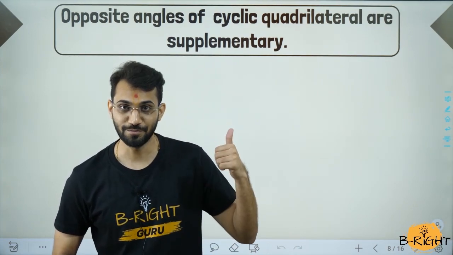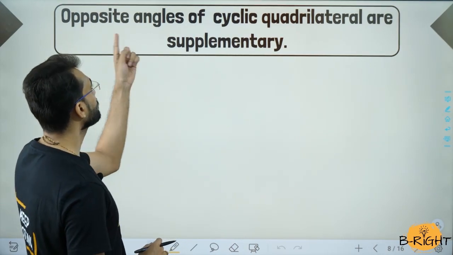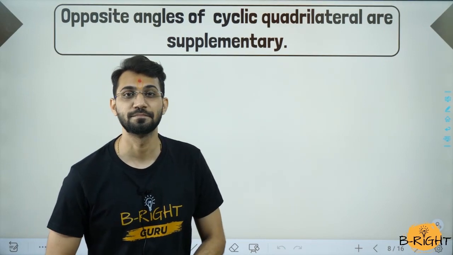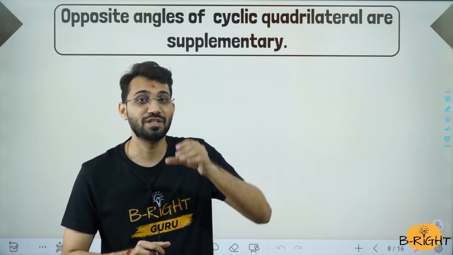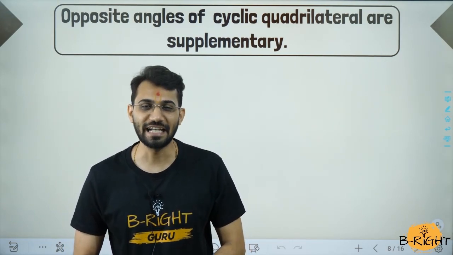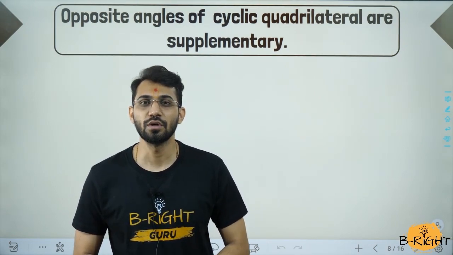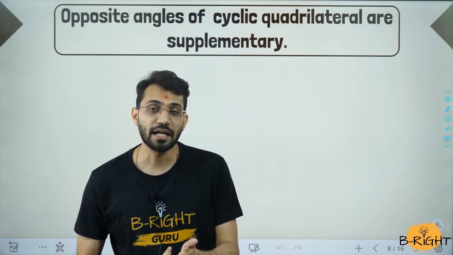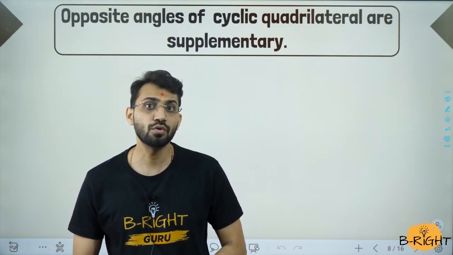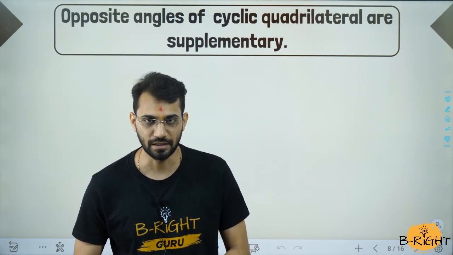Theorem, let us have a look. What does the theorem say? Opposite angles of a cyclic quadrilateral are supplementary. Supplements not the ones you drink in the gym; in maths, supplementary is 180 degrees and complementary is 90 degrees. So the theorem says opposite angles of a cyclic quadrilateral are supplementary. But you don't know what a cyclic quadrilateral is. Let us have a look at what a cyclic quadrilateral is.